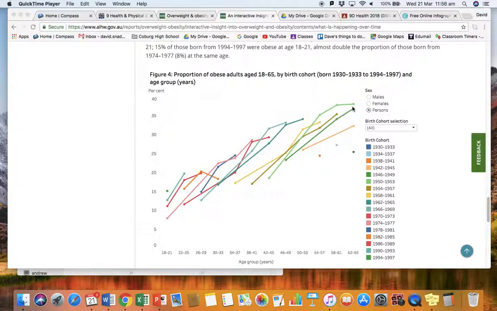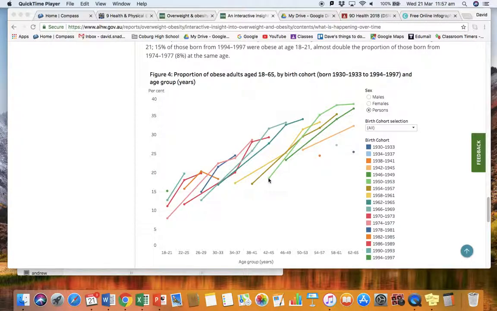This one here says, if we line that up, that colour code there lines up with this colour here. So that shows adults born between 1950 and 1953. When people born in that period of time were aged between 42 and 45, just under 20% of them were obese.